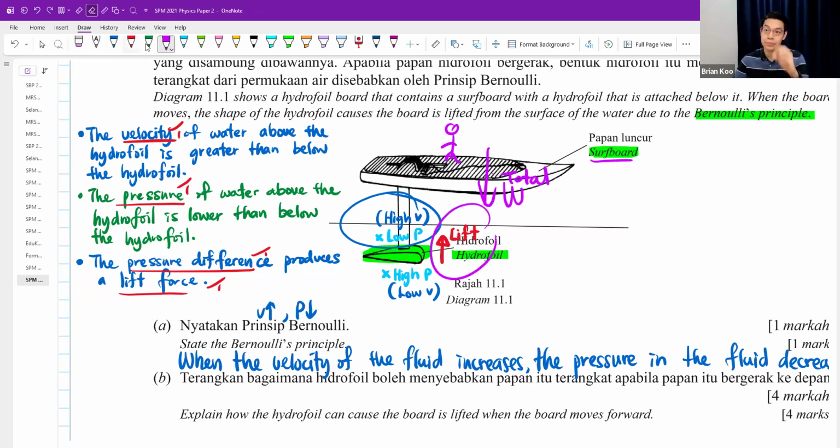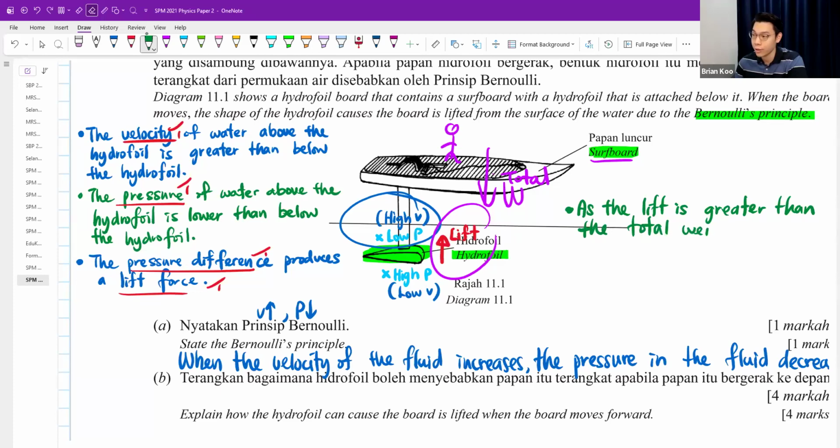So the final point I write here, why can go up? Because the lift is greater than the weight. As the lift force is greater than the total weight, we get an upward force, an upward resultant force. An upward resultant force is produced.